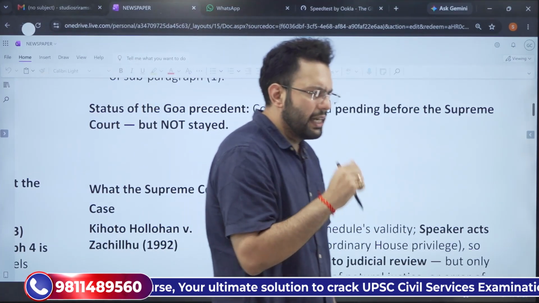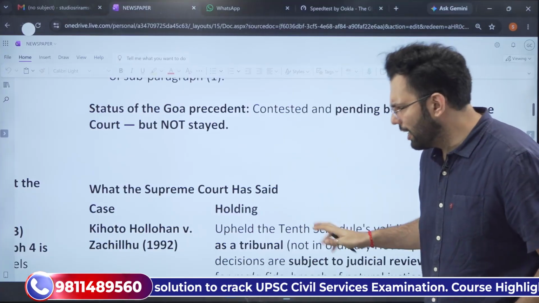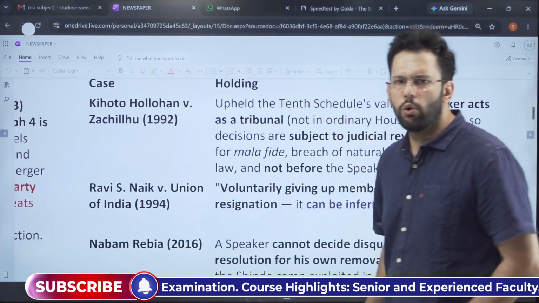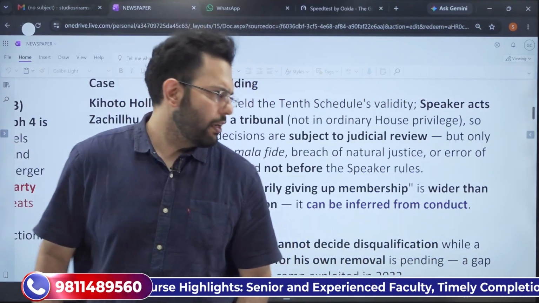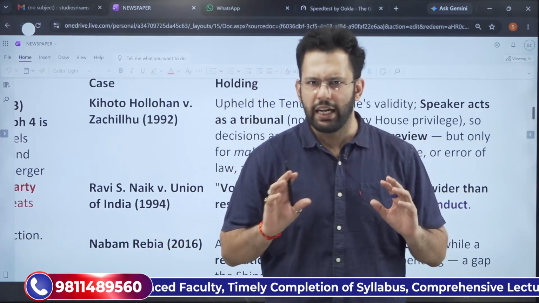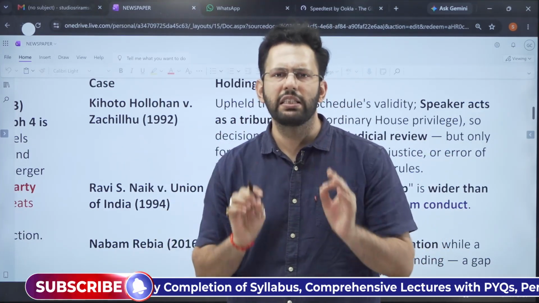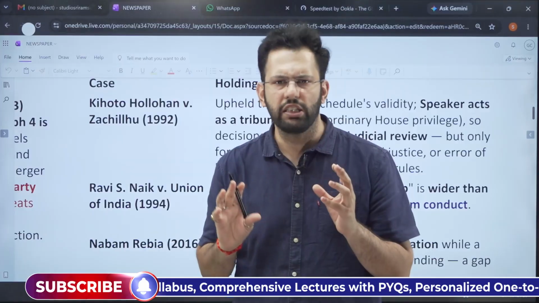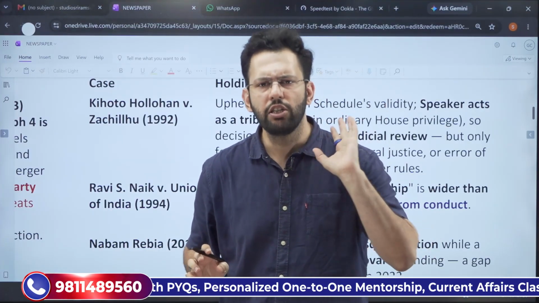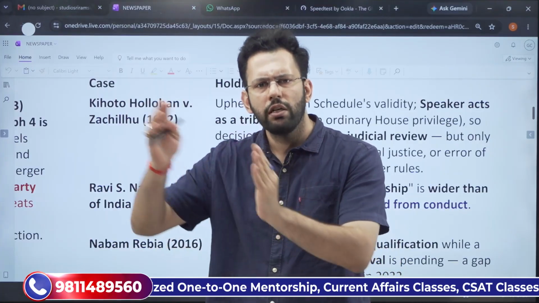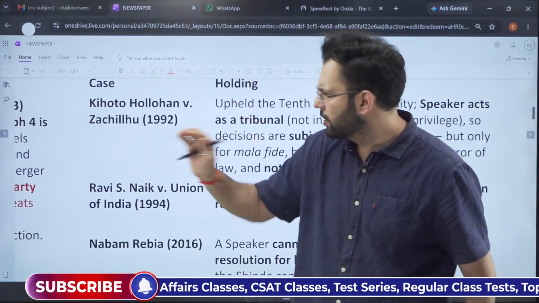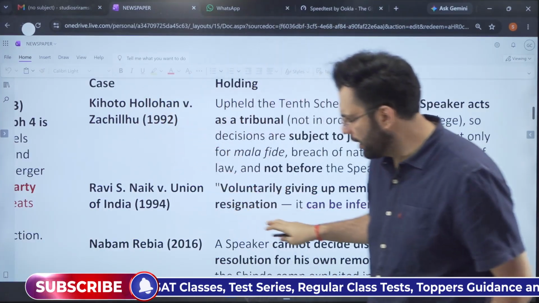Now, let us understand the other judgments associated with the 10th Schedule. One is that of Kihoto Hollohan, a very important judgment. What it has said is that the speaker acts as the deciding authority on whether the merger has taken place or not, or whether disqualification has taken place or not. But this decision is not final. It can be challenged under judicial review. So the decision of the speaker or the presiding officer is also subject to judicial review. This is the only thing that we need to know about this case.